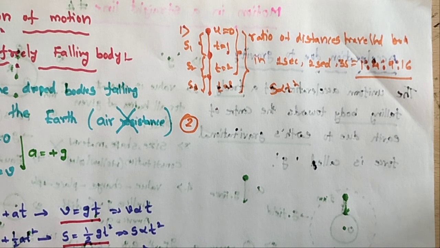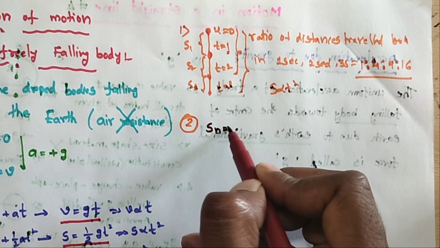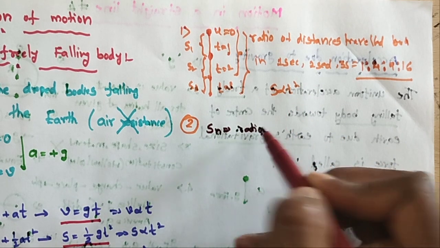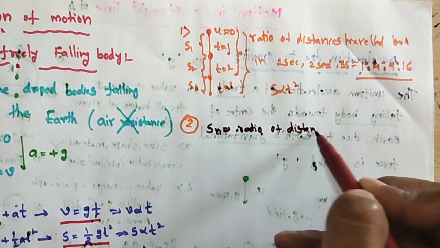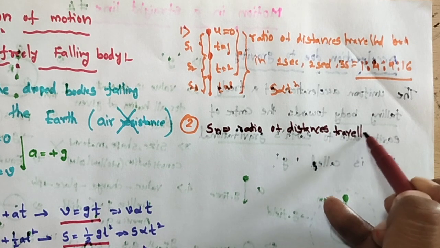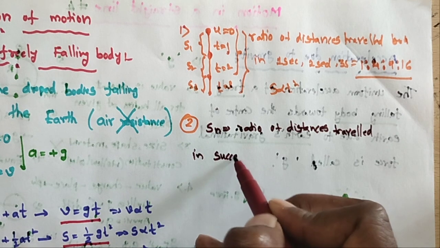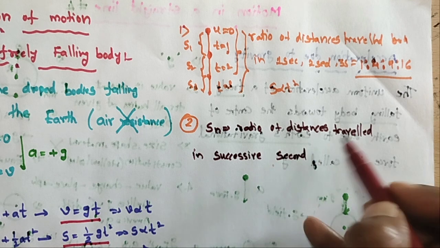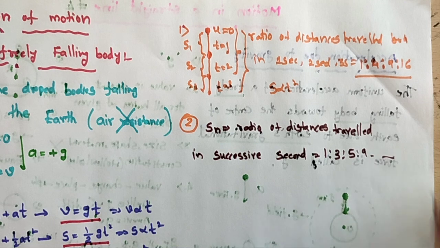Very simple point. The S n-th second means the ratio of distances traveled in successive seconds is equal to 1 is to 3 is to 5 is to 7 and so on.